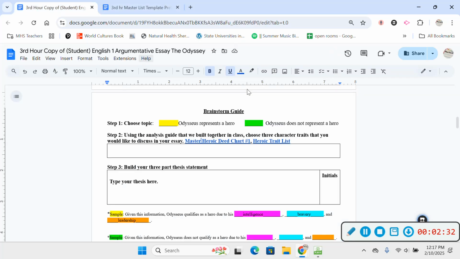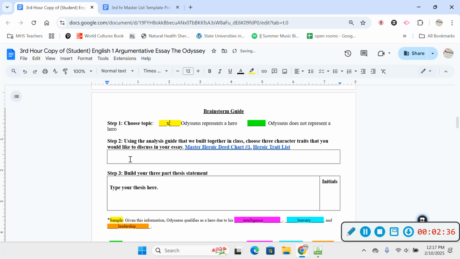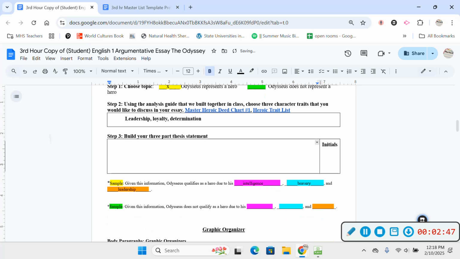What I'll do is first I would mark that he's a hero, then I would put here leadership, loyalty, determination, and then right here is the part where I have to type my thesis statement.